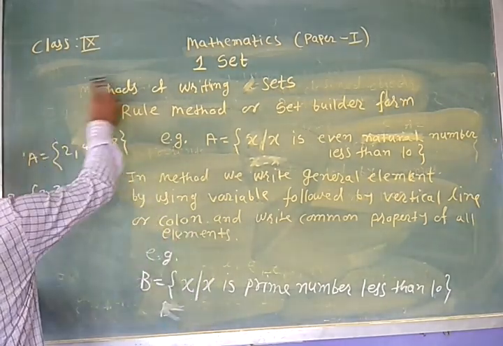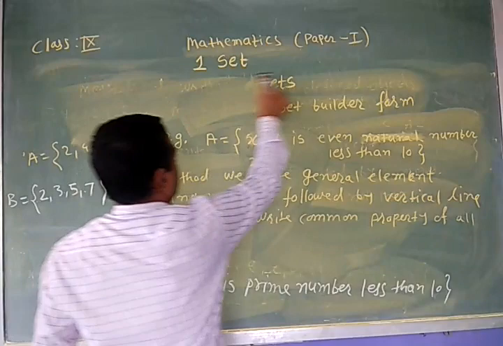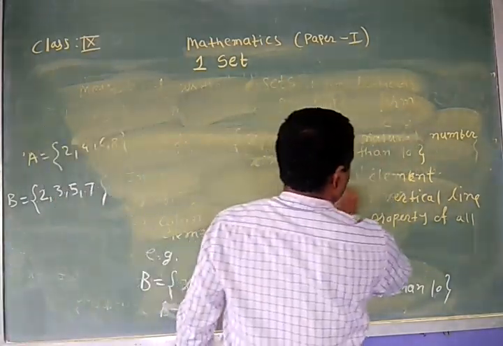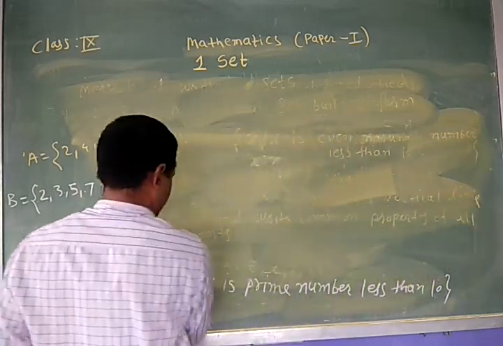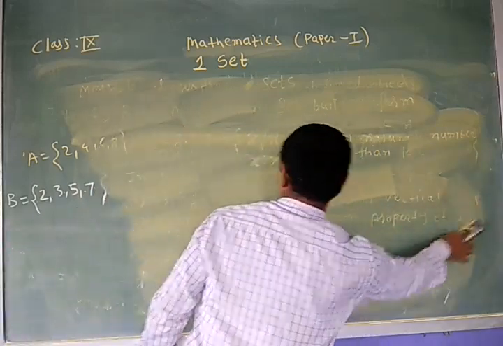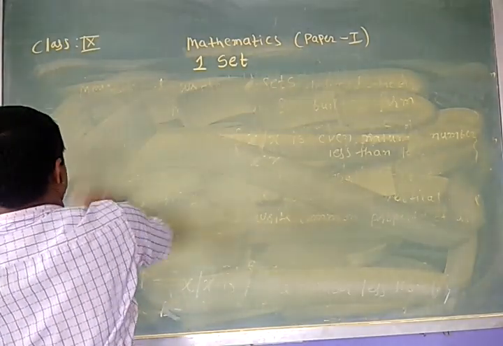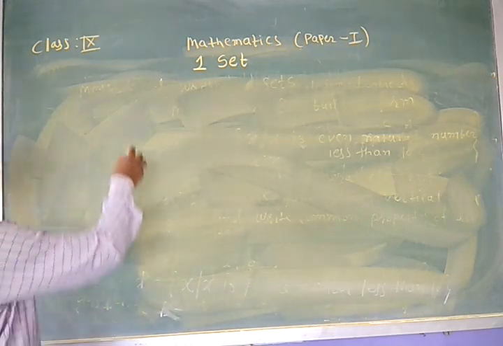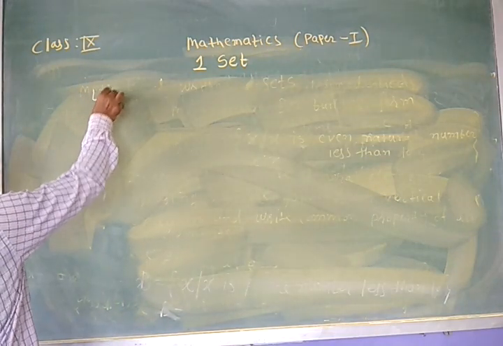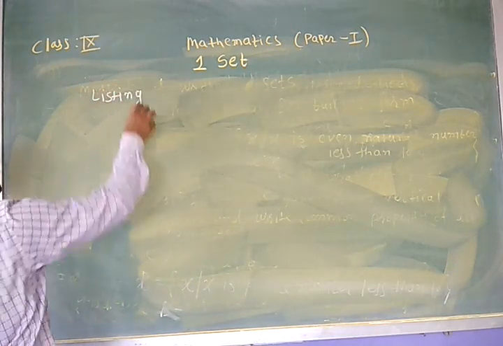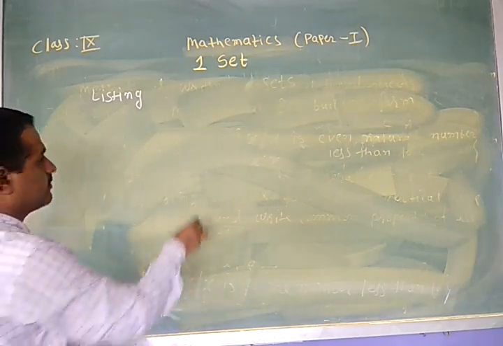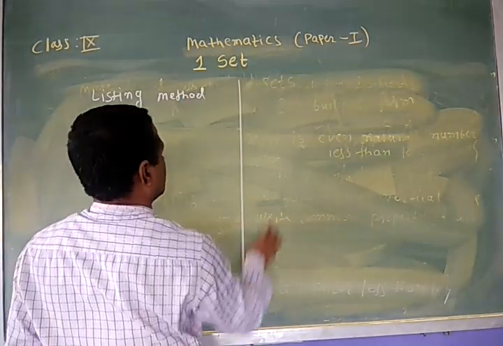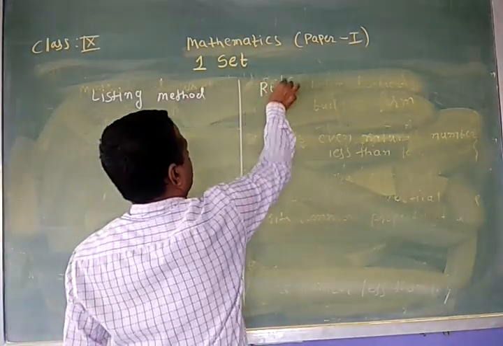Therefore, first prepare that table, draw this table here and write in the empty space. Listing method, and here rule method.